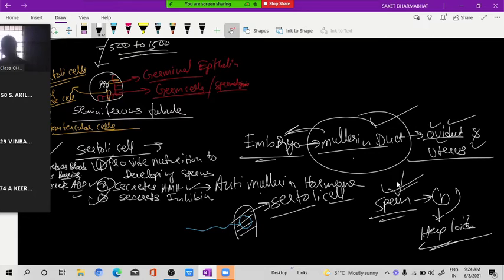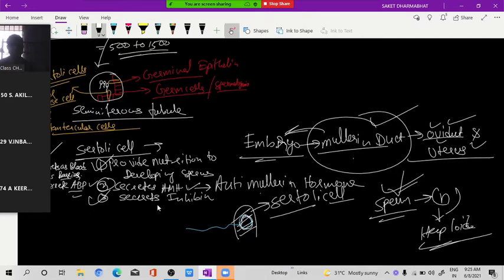Understood or not? So what is the Sertoli cell doing? It hides the head of sperm inside it. Because of that, what happened? Antibody is not able to detect where the sperm is. Clear or not? That's why Sertoli cell acts as a blood testis barrier. That's why Sertoli cell is called as what? Blood testis barrier. Clear or not?